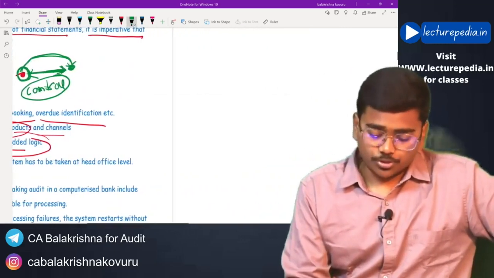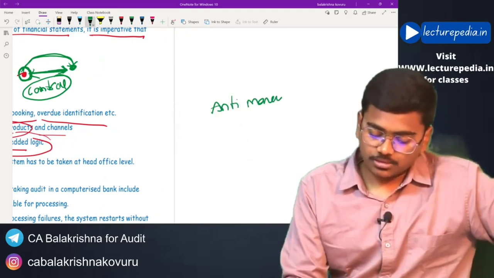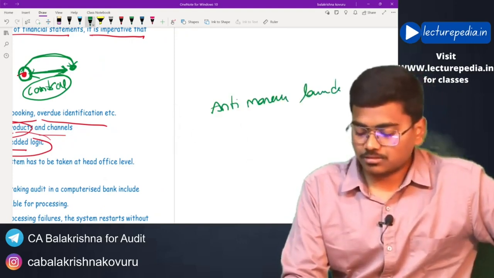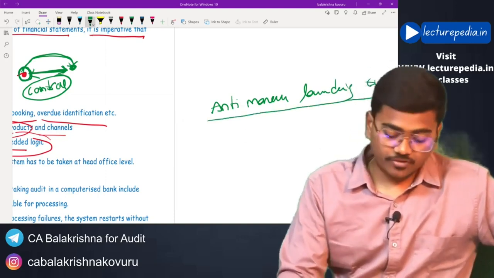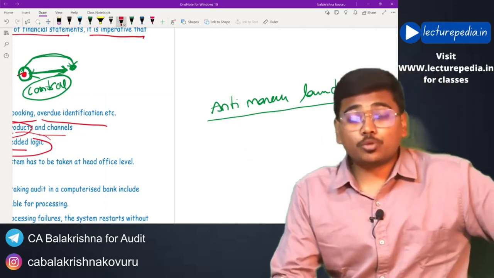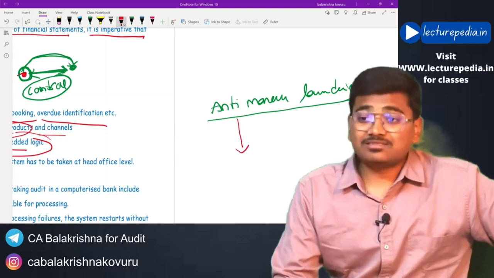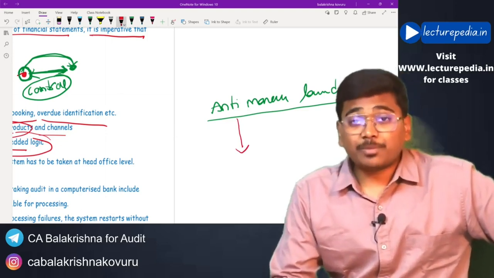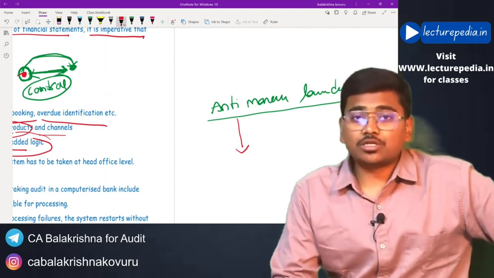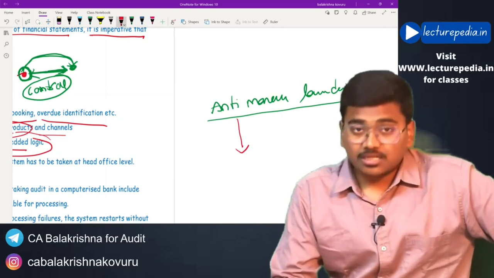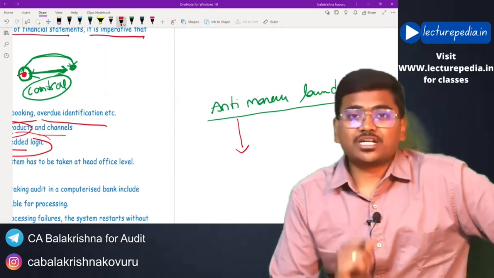An example of an exception report: the anti-money laundering exception report. This is one type of exception report wherein the system will automatically find out whether there are any transactions which might be money laundering transactions. If the system has any doubt, then it will place those transactions in this exception report.